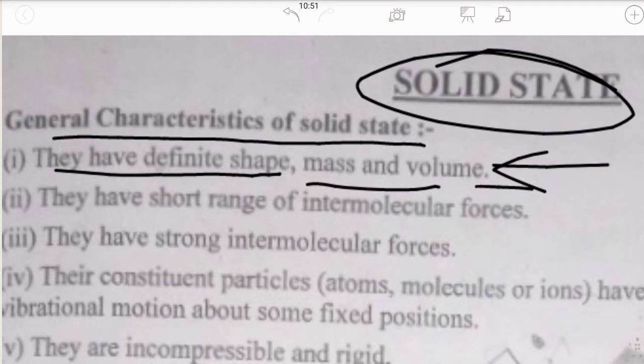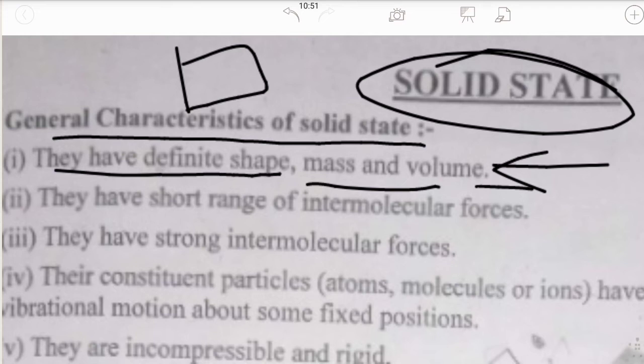They have a fixed shape. Take for example a book. The shape of a book will be the same today as well as tomorrow and so on. Take a chemistry textbook; it will remain the same tomorrow. There will be no change in the textbook. This is an example of a definite shape. You can take anything for mass. The mass of the textbook will always remain the same.